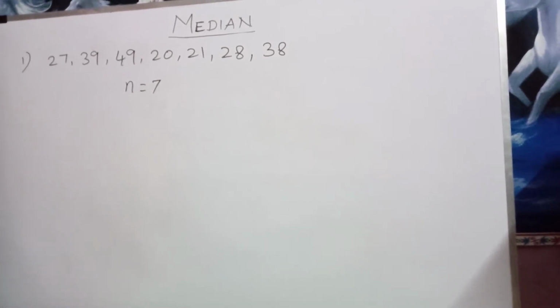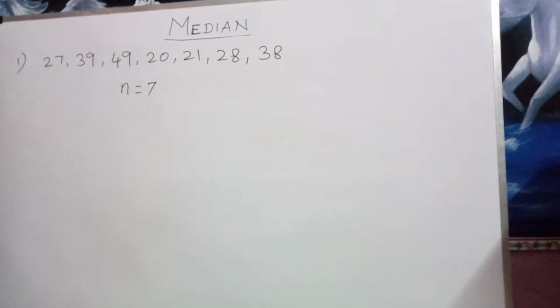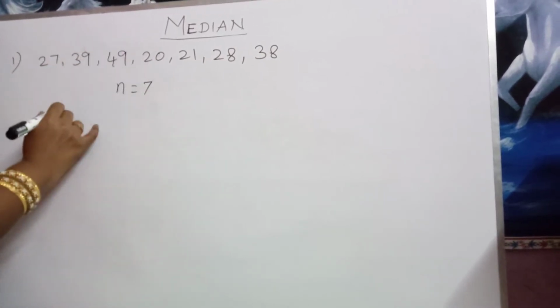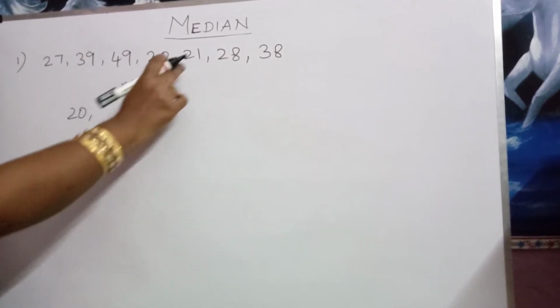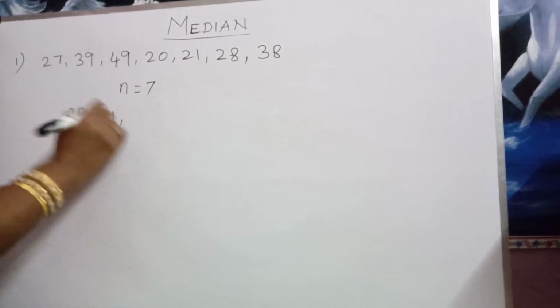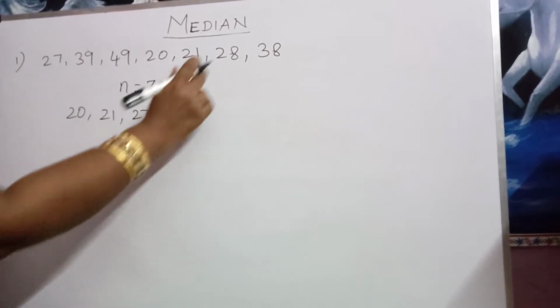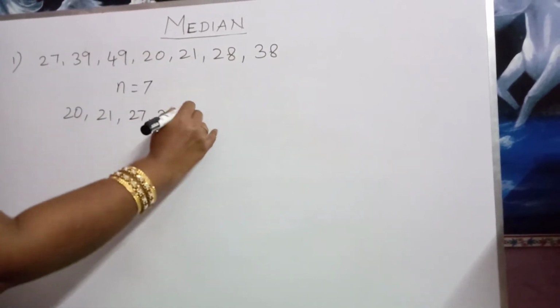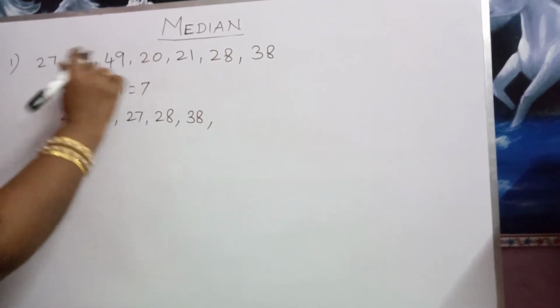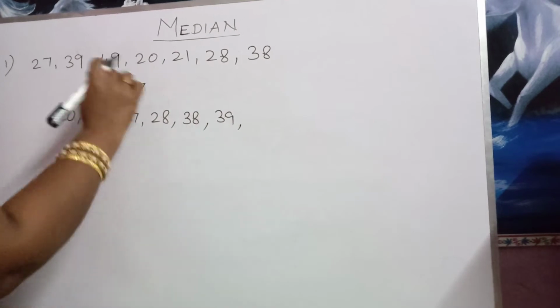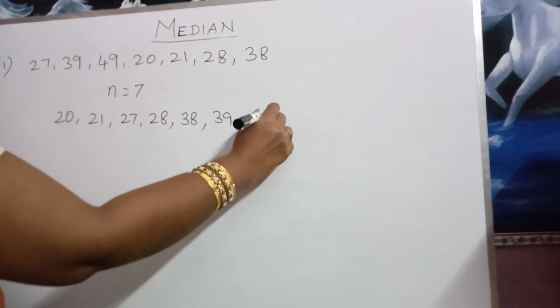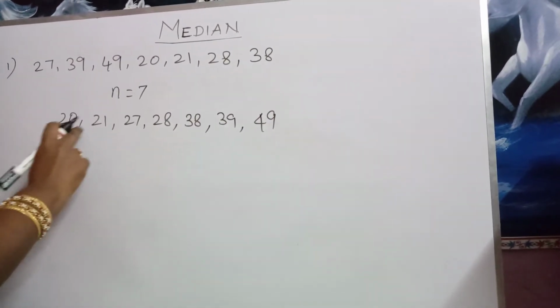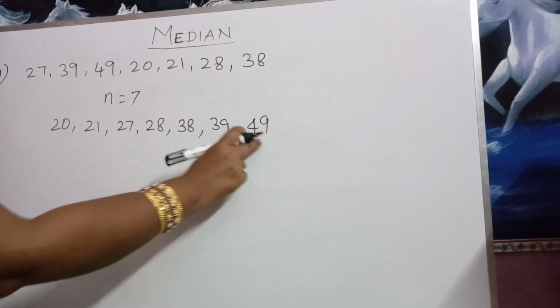I am going to arrange the data in ascending order, which is the smallest number among these numbers: 20. The next number is 21. Next number is 27. The next number is 28. The next one is 38. Next is 39. The next one is 49. Count the number of data: 1, 2, 3, 4, 5, 6, 7.